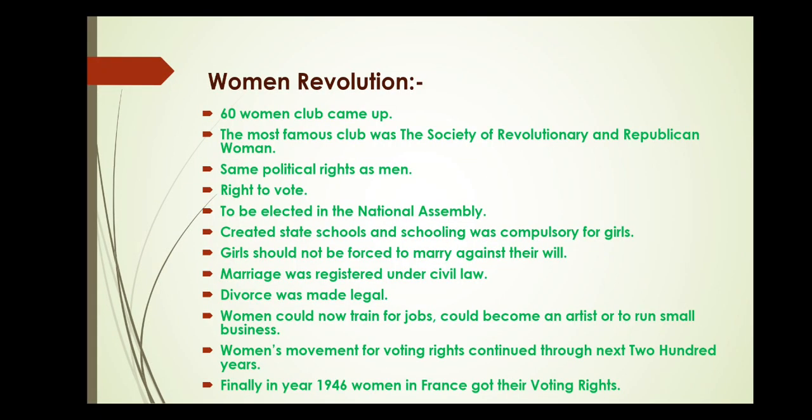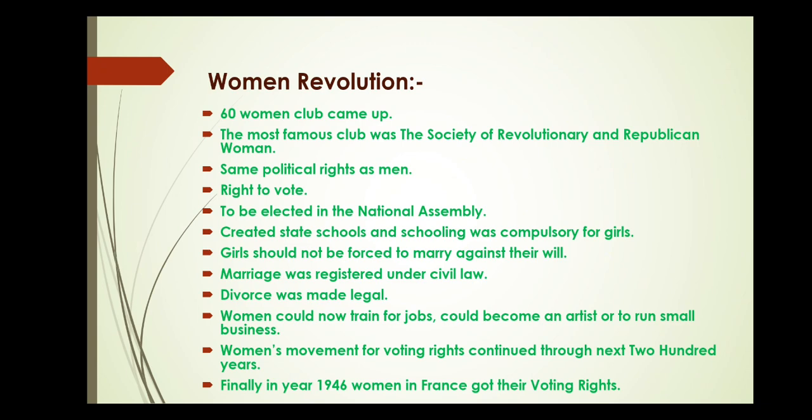Women in the Revolution. First, 60 women's clubs came up. Second, the most famous club was the Society of Revolutionary and Republican Women. Third, they demanded the same political rights as men. Fourth, the right to vote. Fifth, to be elected in the National Assembly. Sixth, created state schools and schooling was compulsory for girls. Seventh, girls should not be forced to marry against their will. Eighth, marriage was registered under civil law.